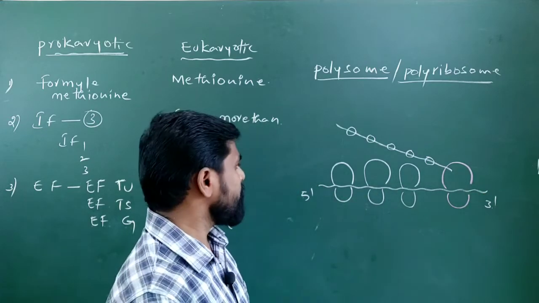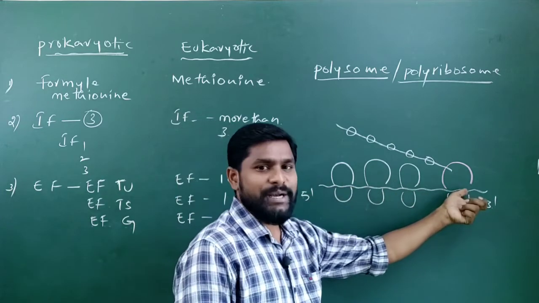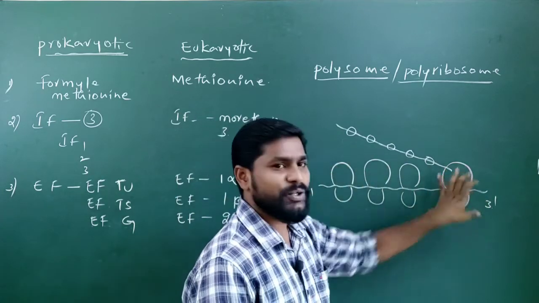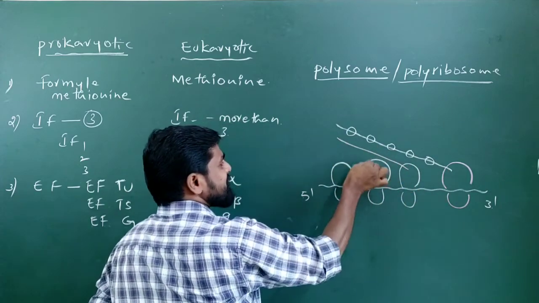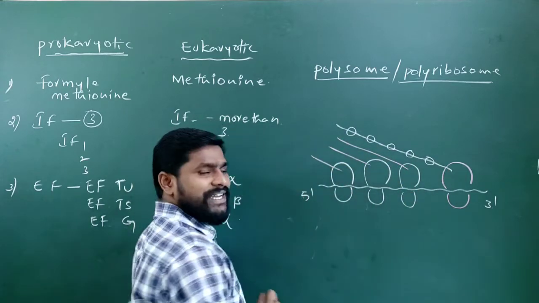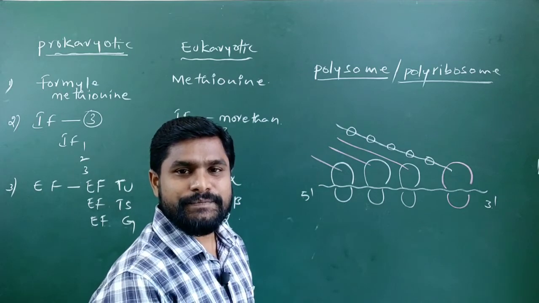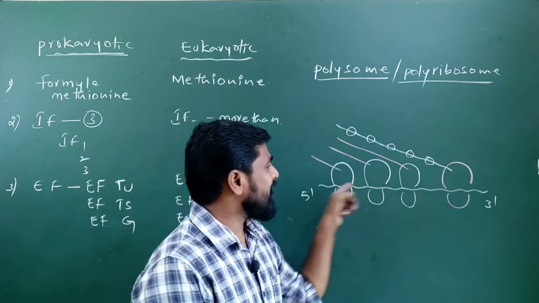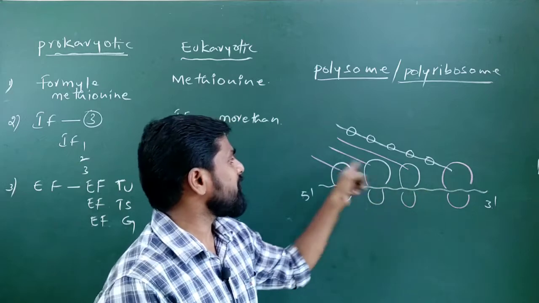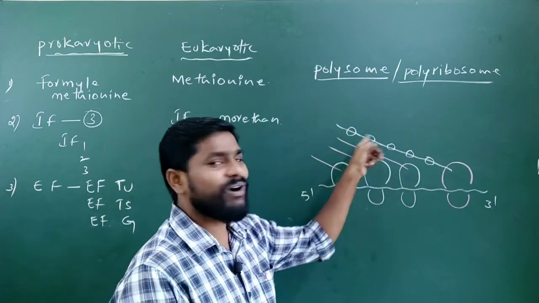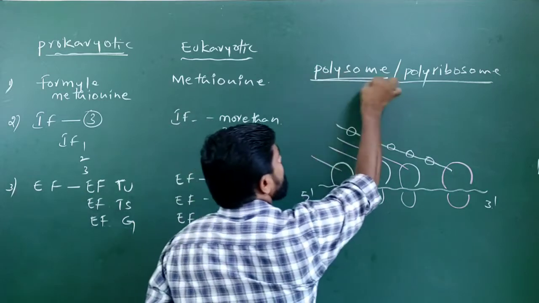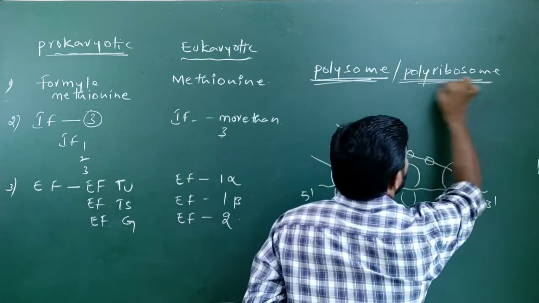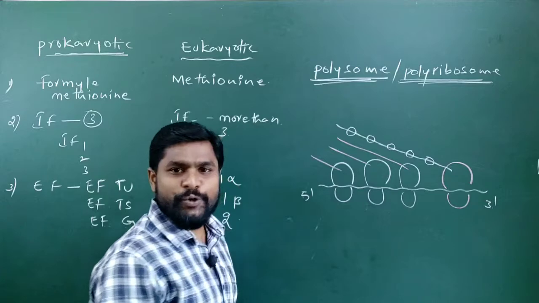Thereby, a complex will be formed having the mRNA molecule, a chain of ribosomes and polypeptide chains of different lengths. This mRNA molecule and chain of ribosomes showing polypeptide chains of different lengths is said to be a polysome or polyribosome.